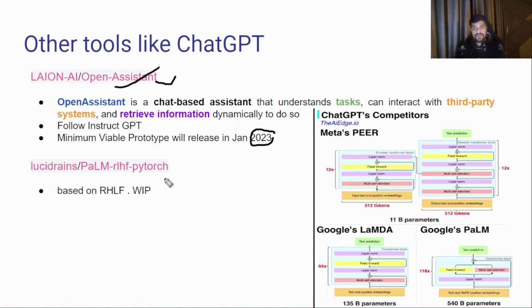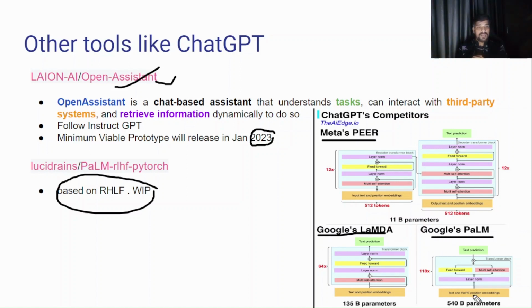Then there is also a PyTorch based model available, that is LucidRains, which is also using RLHF. Before that, there are other models available in the market, that is Facebook Meta's model, then Google's LaMDA and Google PaLM. These are some of the models available that are a kind of ChatGPT competitor. Google LaMDA is trained on 135 billion parameters, Google PaLM is trained on 540 billion parameters.